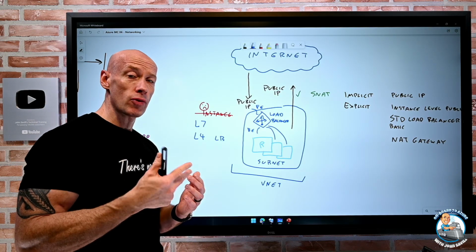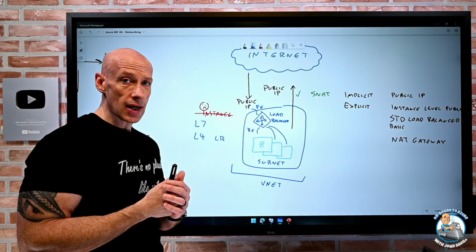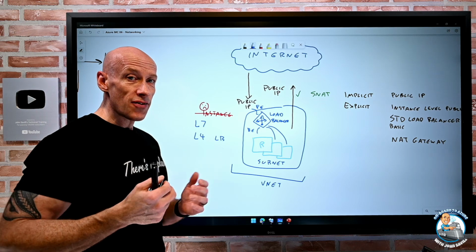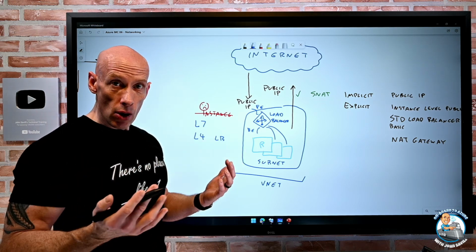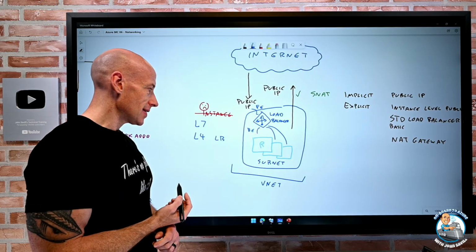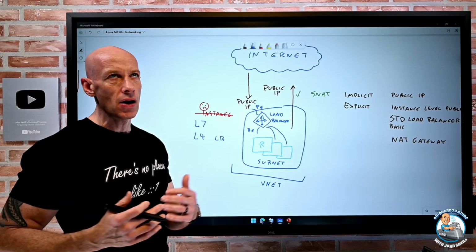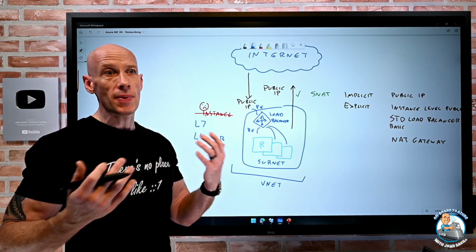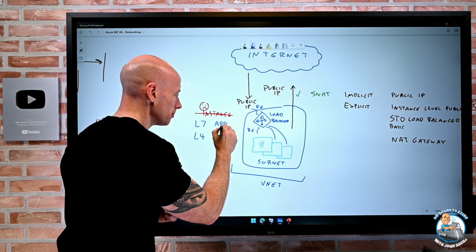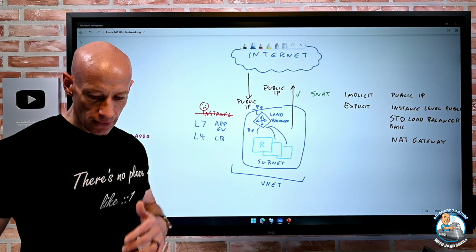I can do things like 3 tuple. In 3 tuple, it doesn't care about the ports. It just cares about the IPs and the protocol. I can do 2 tuple. It doesn't care about even the protocol. If I do 2 tuple, the ports can change, the protocol can change, but as long as the source IP and the destination IP are the same, it would go to the same backend instance. But it doesn't understand higher level things like HTTP or HTTPS. It can't inspect the traffic, can't do cookie-based affinity. Well, that's what App Gateway does. So the other option is App Gateway. It understands layer 7. It can provide those additional features.